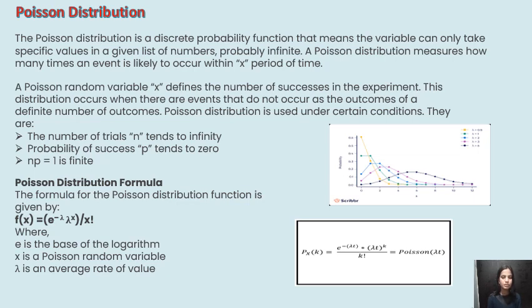Poisson distribution is used under certain conditions. They are: the number of trials n tends to infinity, the probability of success p tends to 0, and then np is finite. Poisson distribution formula. The formula for the Poisson distribution function is given by f of x is equal to e to the power of minus lambda and lambda to the power x, divided by x factorial, where e is the base of the logarithm and x is a Poisson random variable. Lambda is an average rate of value.